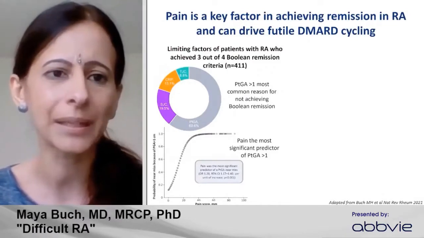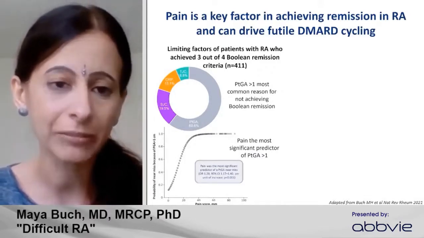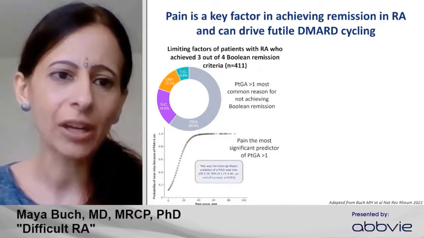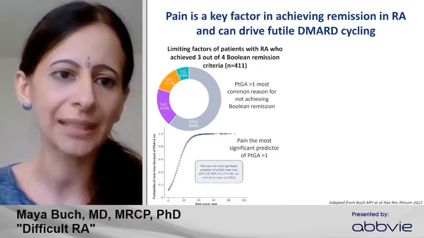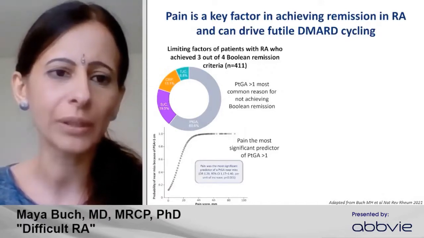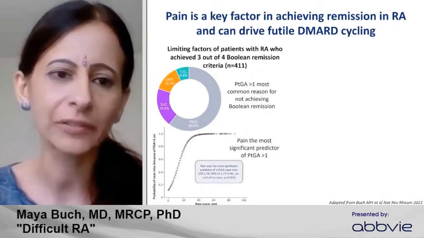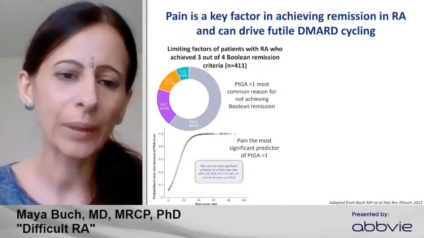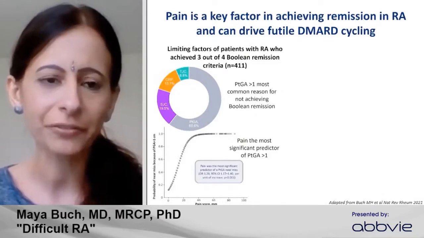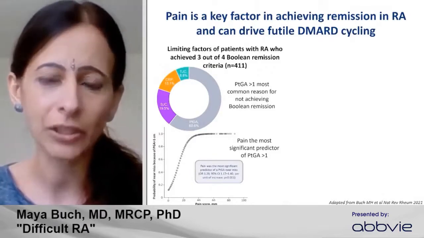So this study is again by the Vienna group that sought to look at patients who didn't achieve Boolean remission. Boolean remission, as you know, is the most stringent way of assessing remission. Out of the 4 criteria of swollen and tender joint counts, CRP, and patient global, they looked at patients who achieved 3 of the 4 and identified that 2/3 of those patients were failing to achieve Boolean remission because of not achieving the patient global criterion. And the most significant predictor of patient global was pain. So often patients are failing to achieve controlled disease, in this case remission, due to pain driving patient global.